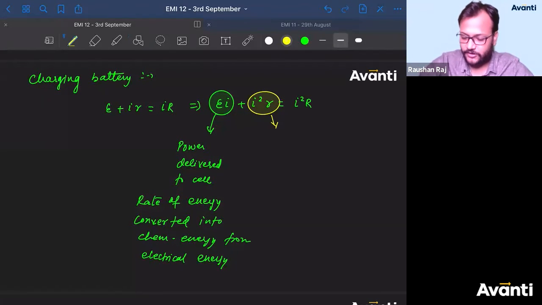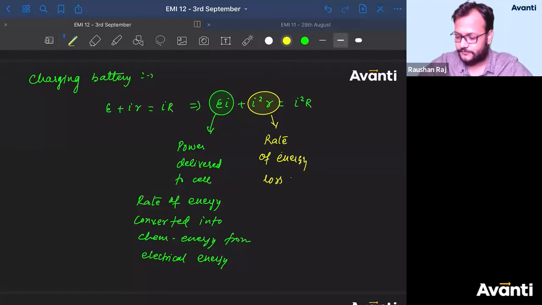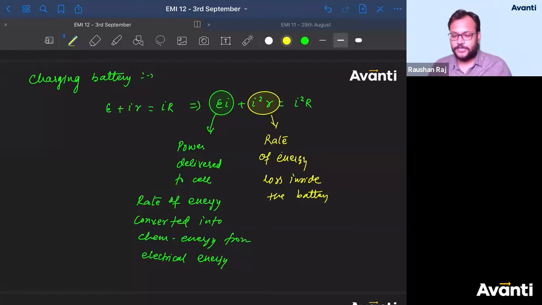So this is the rate of energy loss inside the battery. Energy loss inside the battery. ठीक है बच्चा लोग. So again, simple सी conditions लेता हूं मैं.